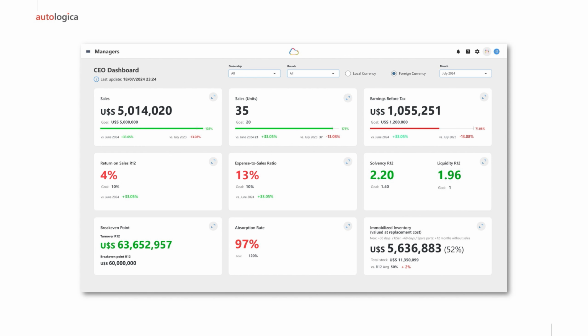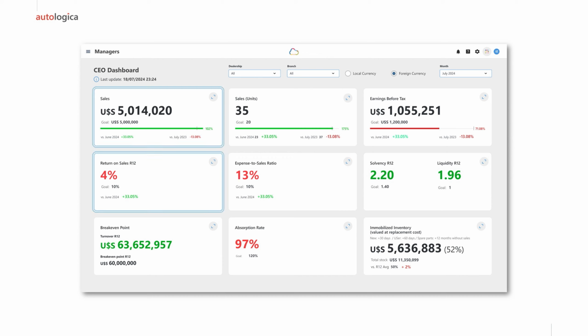What we are seeing right now is a summary dashboard to understand the dealership health, where we don't just see indicators of how many invoices we are creating or how many vehicles we are selling. We also have economic indicators like the profit and loss results, return over sales, expenses versus sales, and other financial KPIs like solvency or liquidity, that will help you to fully understand the context of the health of the company. Also, we can see the obsolete level of the parts for the full dealership.